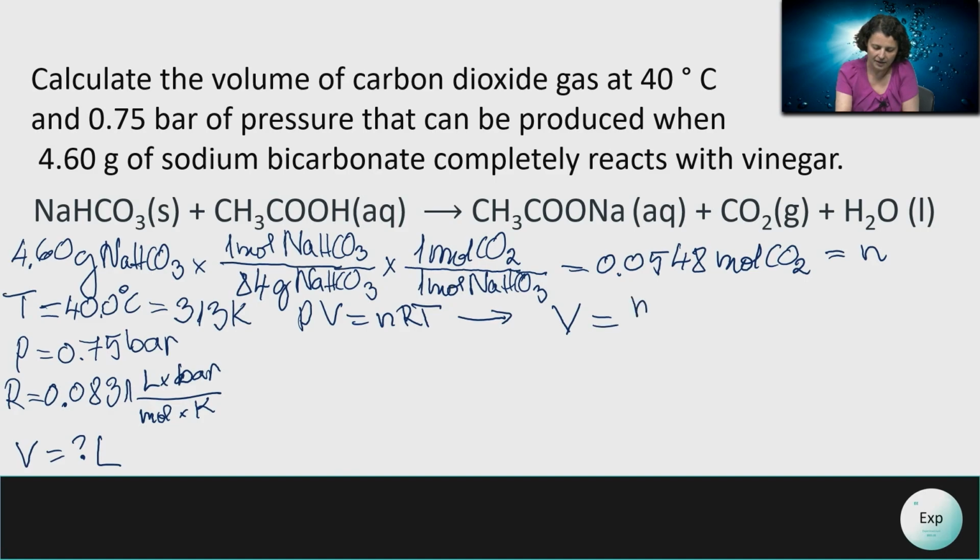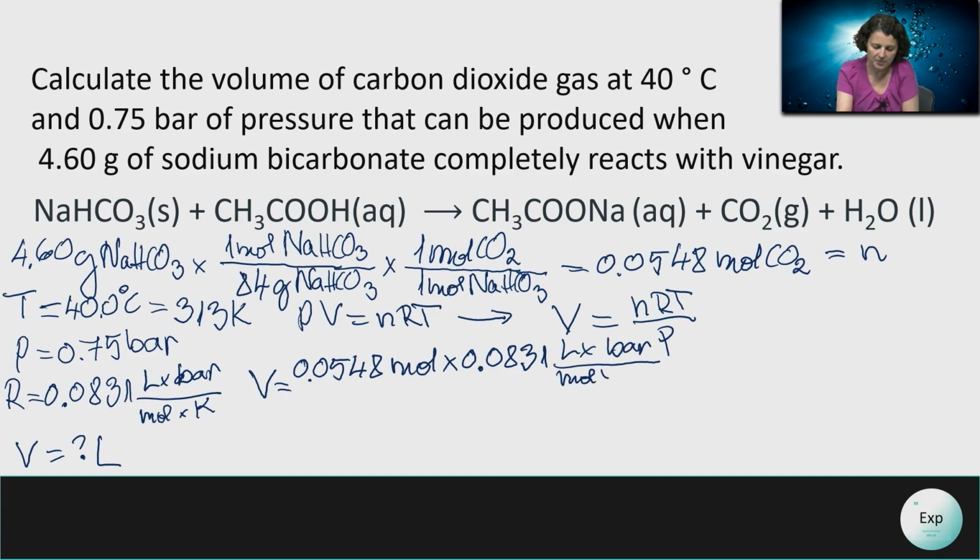Going back to our formula, PV equals nRT, we divide both sides by pressure, and we find that the volume is nRT divided by pressure. Plugging in the appropriate numbers, we will have, for number of moles, 0.0548 moles, times, for the constant, 0.0831 liters times bar over mole times Kelvin, times, for the temperature, the 313 Kelvin, dividing the whole thing by the pressure in bars, 0.75 bars.